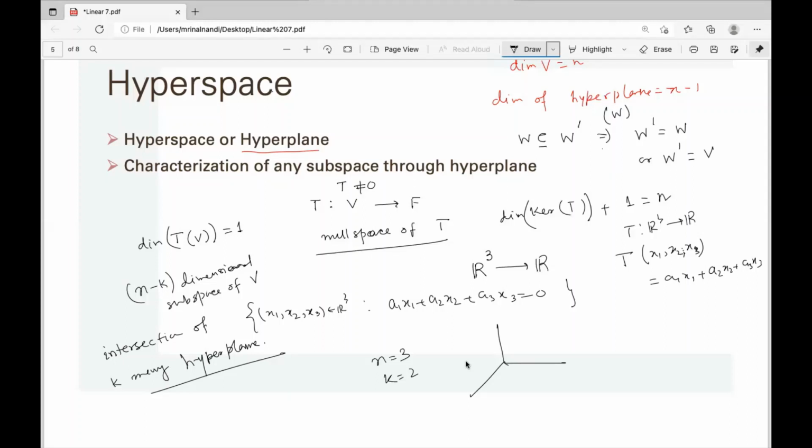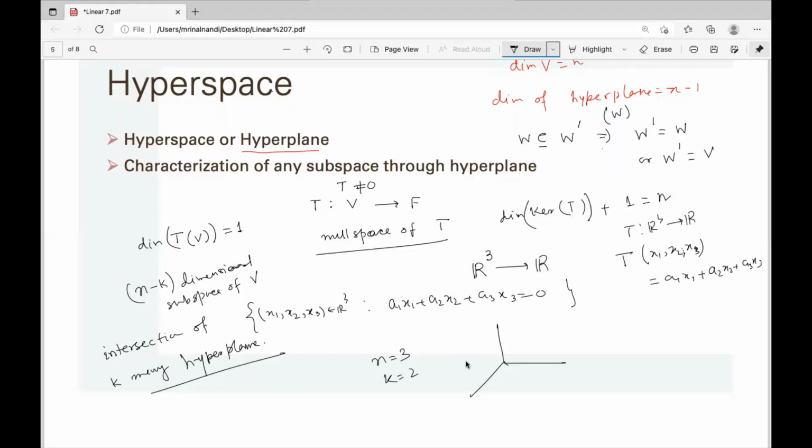And if you take any subspace with dimension 1, that means any line passing through the origin, you can find two planes passing through the origin whose intersection is that line. But the choice of these planes is not unique. You can take any two planes passing through that line.